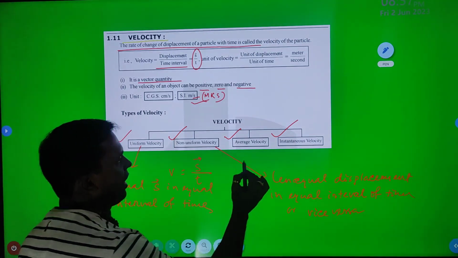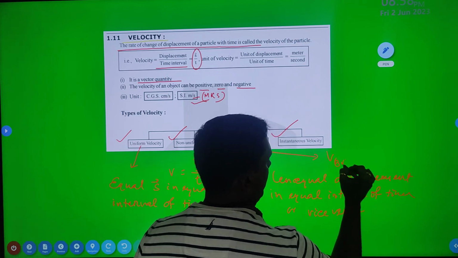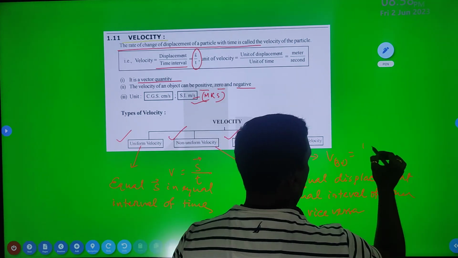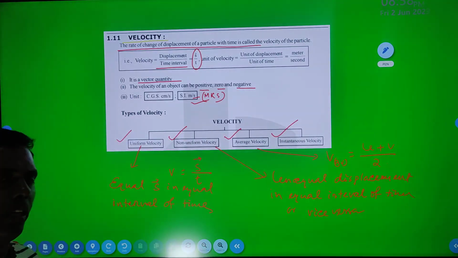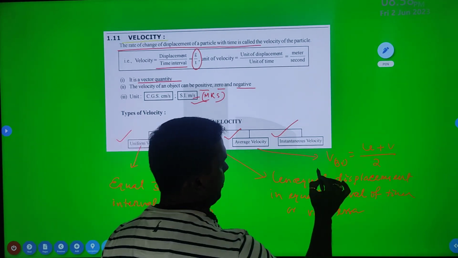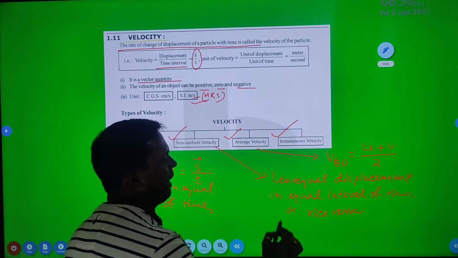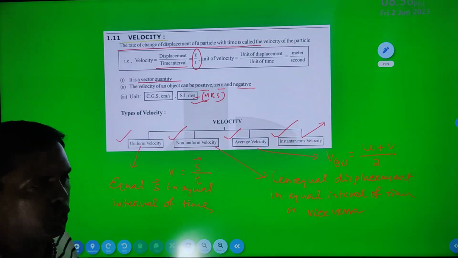Here average velocity is very interesting. Average velocity V average is equal to U plus V divided by 2. When a body is moving with initial velocity U and final velocity V, divided by 2, you get the average velocity. And instantaneous velocity is likewise measured by the speedometer.